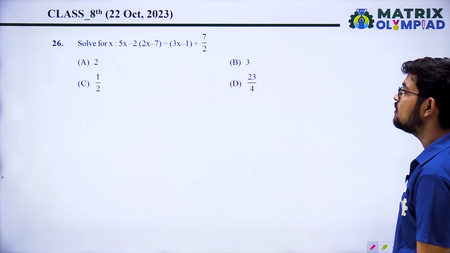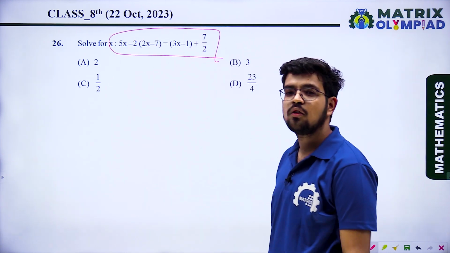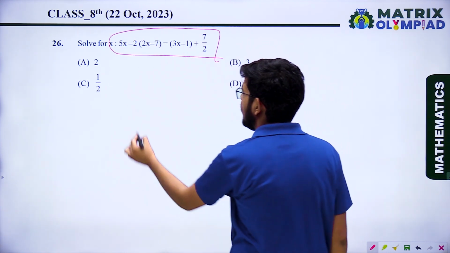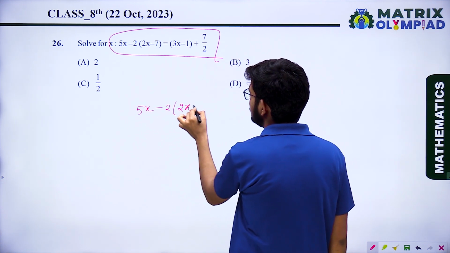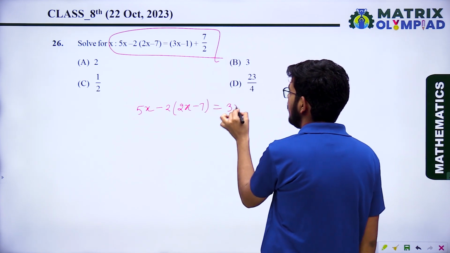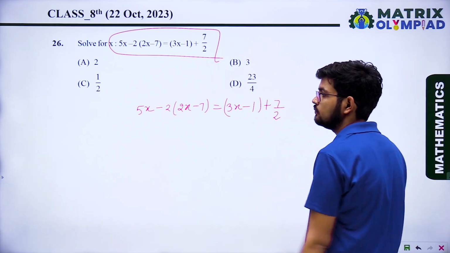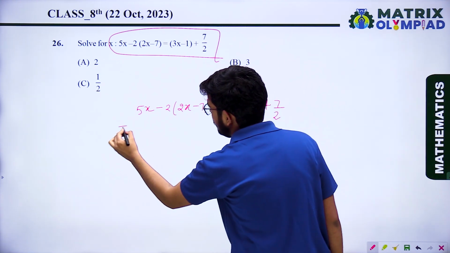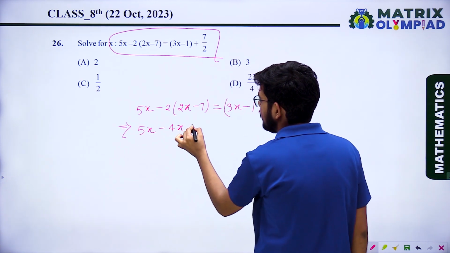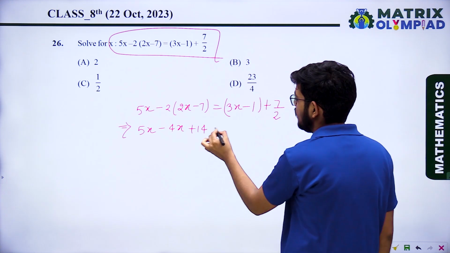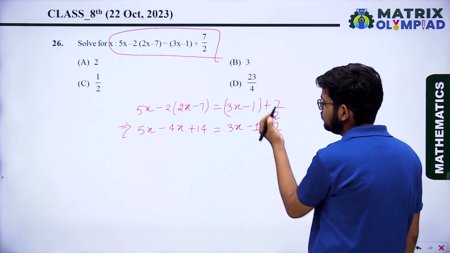Okay, next question, solve for x. We have to solve it and find the value of x. So (5x - 2)(2x - 7) equal to 3x minus 1 plus 7 upon 2. When you simplify it, you will get 5x minus 4x plus 14 equal to 3x minus 1 plus 7 upon 2.